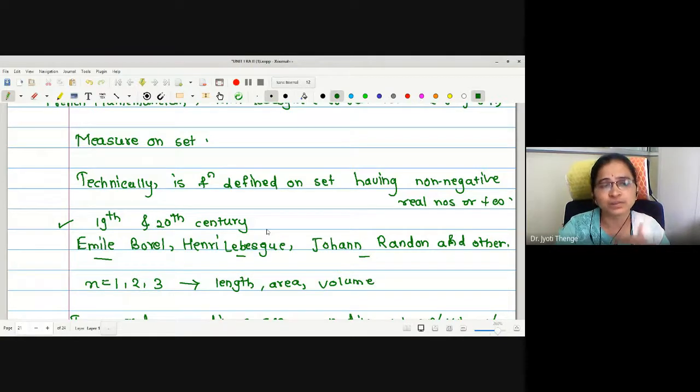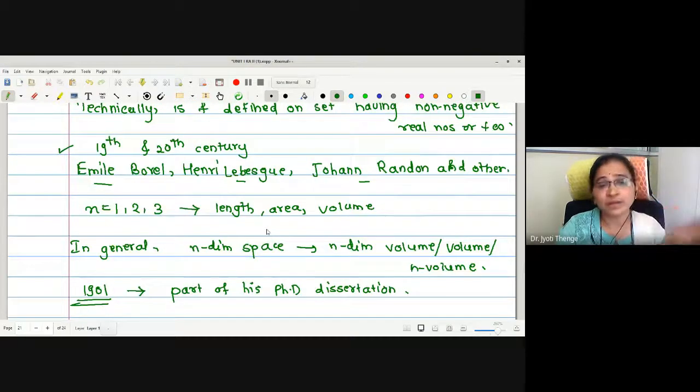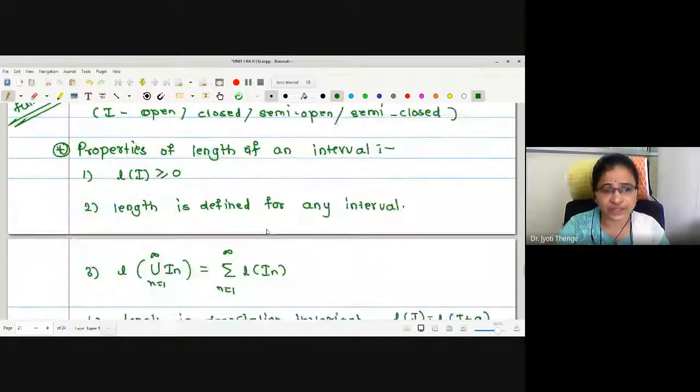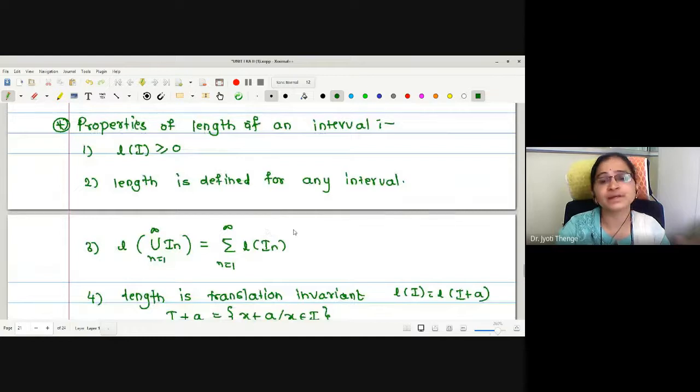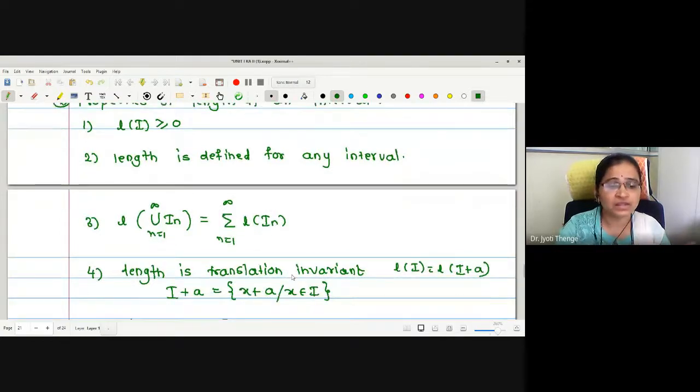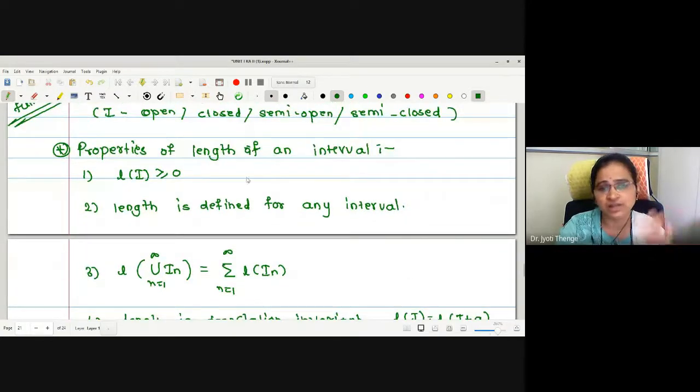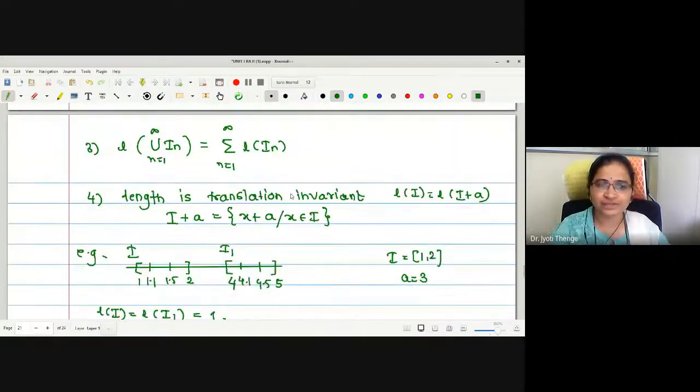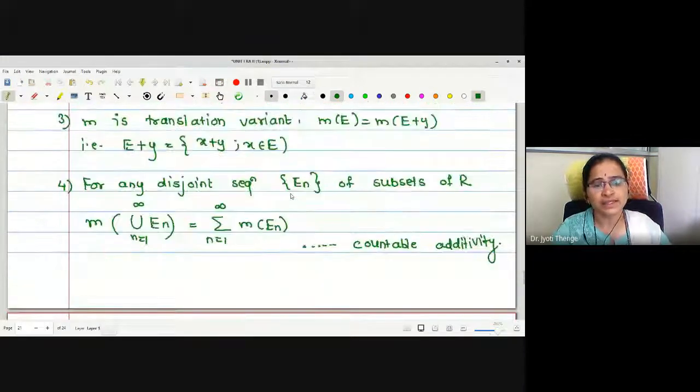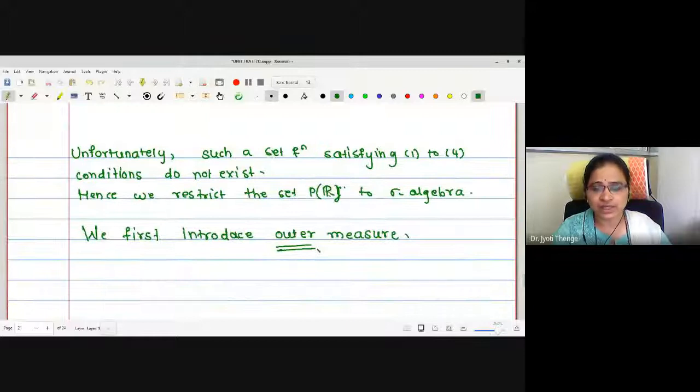That's why the concept of measure of a set came into existence. That measure should be defined in such a way that it follows all the properties of length of an interval. Rather, this measure is a generalization of length that we have studied in today's lecture. In the next lecture, we will go for the definition of outer measure with examples and its properties. Let me stop for today.